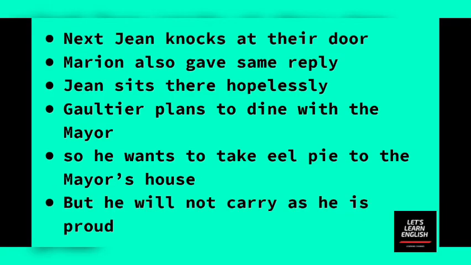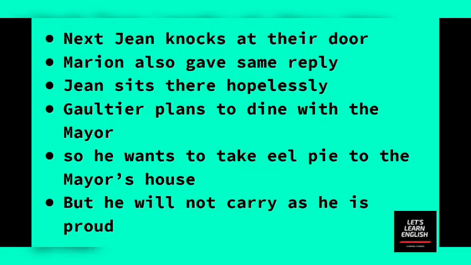Then Jean appears, and he also knocks on the door and starts begging. And this time the door is opened by Gaultier's wife, Marion. She is younger than her husband and a little stout but an attractive woman. She is a little kinder than her husband, because though she tells the beggar to go away, she informs him to come again when her husband is back.